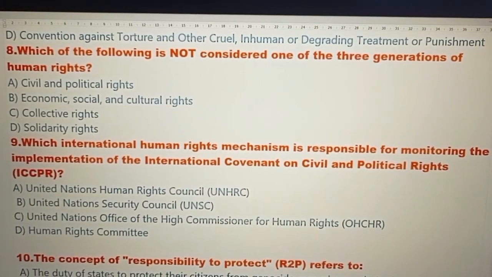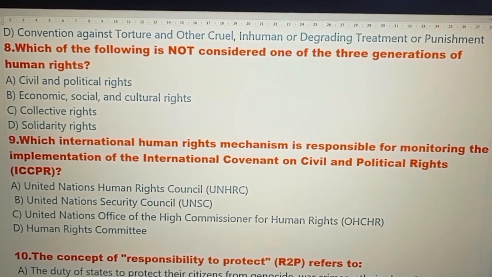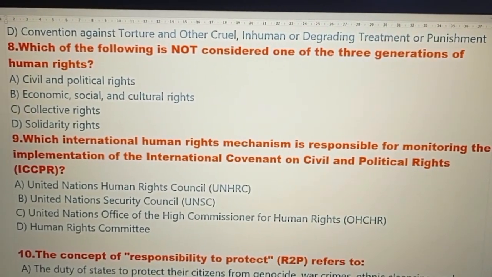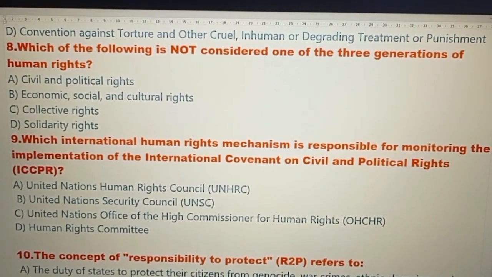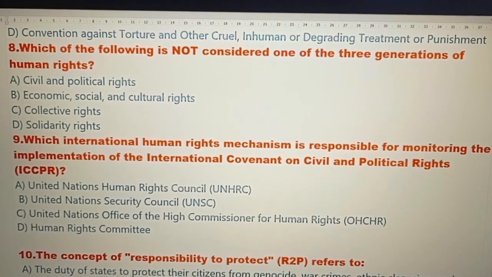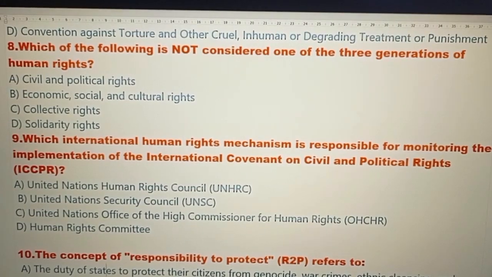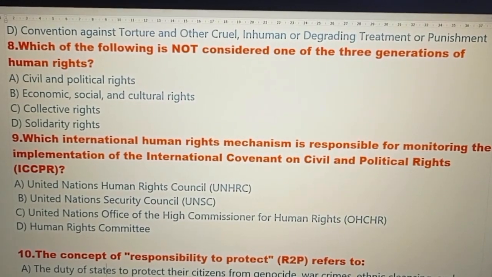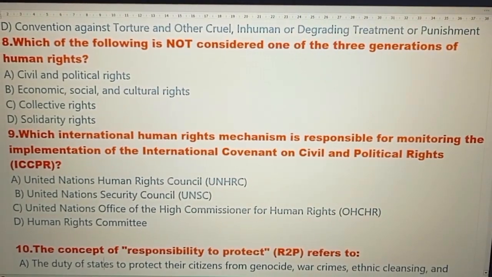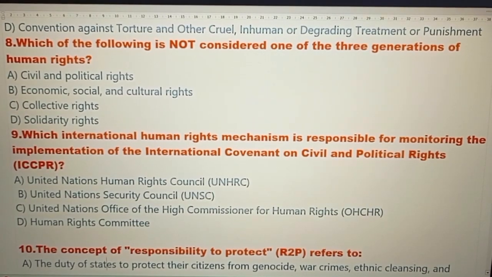Question number 8. Which of the following is not considered one of the three generations of human rights? Option A, civil and political rights. Option B, economic, social and cultural rights. Option C, collective rights. Option D, solidarity rights. And the right option is option number D, solidarity rights.